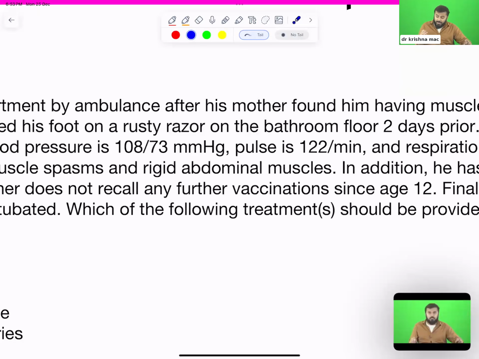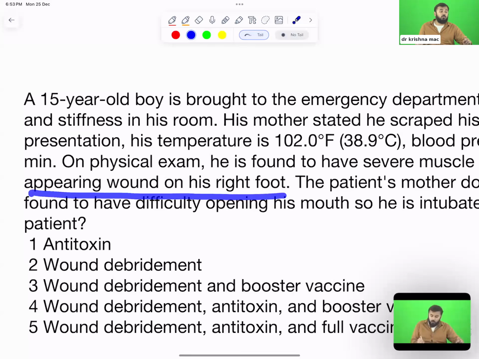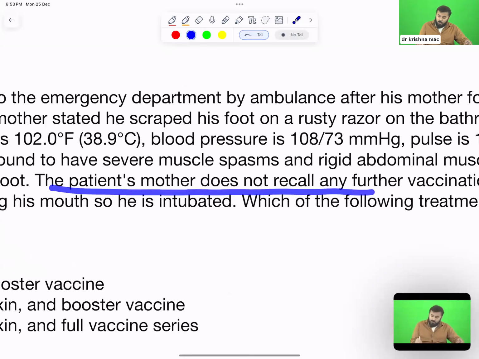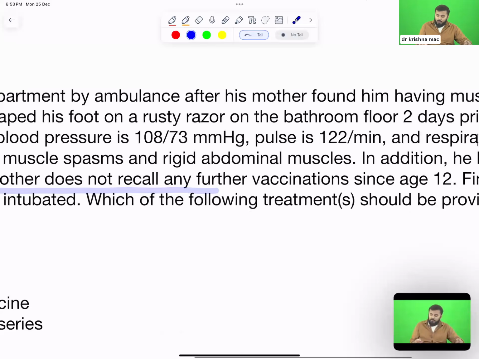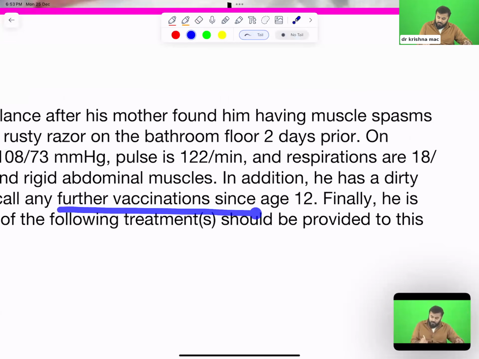In addition, he had a dirty appearing wound on his right foot. Matlab, they did not take care of the wound. So the patient's mother does not recall any further vaccinations since the age of 12.